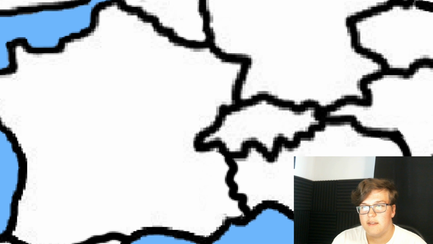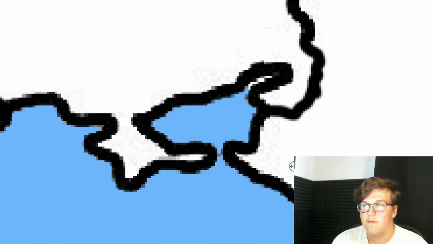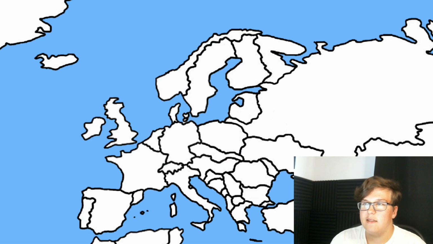Now, I'm pretty sure these are mountains, so I'm not sure how useful they're going to be, but hey, you can like set up mines in there, I guess. Sorry, Austria-Hungary, but this panhandle thing looks really weird when I zoom out, so I'm going to make a border with Italy and Germany together, and you guys have a little tri-state thing right here too. Coming over to Ukraine, I'm going to give them a little bit of Russia, just a little bit though. So we're going to come down like this and like that. Also, Russia's occupation of Crimea is over and it goes back to Ukraine. And yeah, that does it for Europe.